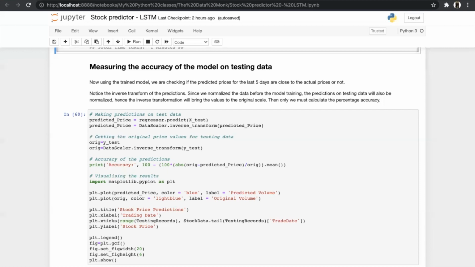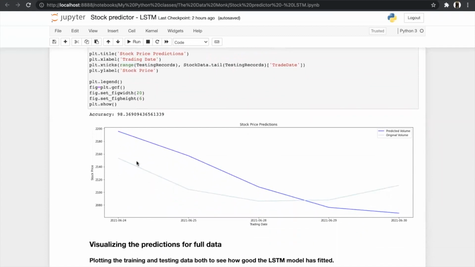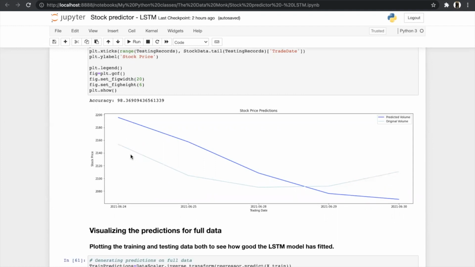So by using this data, we can invest our money in the Reliance stocks for the next few days and earn a lot of money. Then after predicting the accuracy, we will visualize the result, and here is what it looks like. Our light blue line is our original value and our dark blue line is our predicted value. As you can see, there is only a difference of around 40 rupees, which is around 2% of the original data. And our accuracy also says that our model is 98% accurate. Therefore, we can invest in Reliance stock using this model and gain a huge profit.